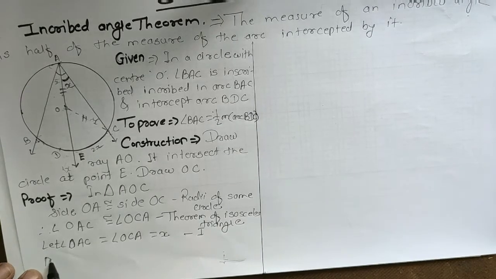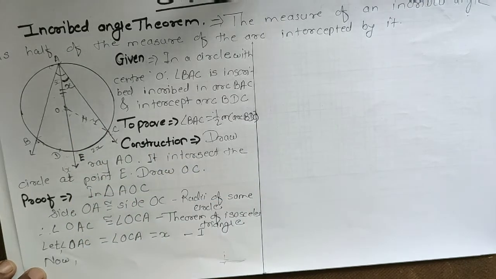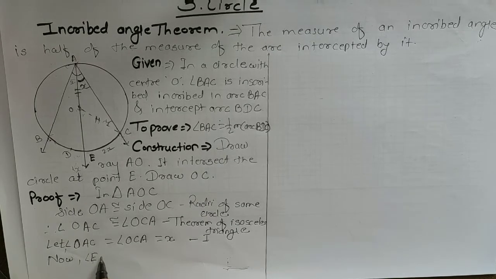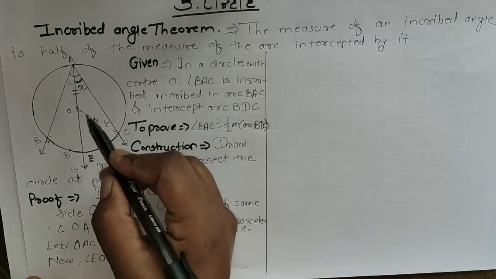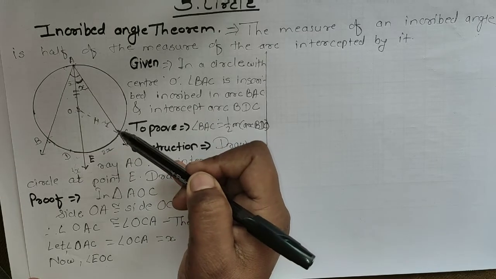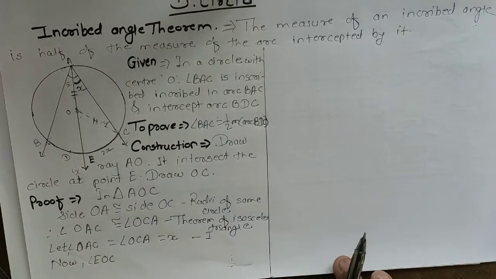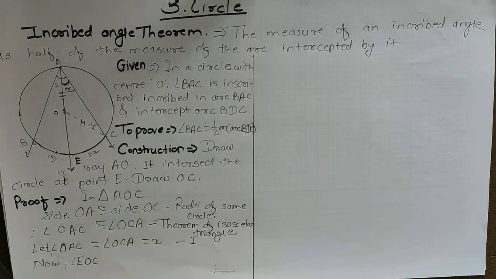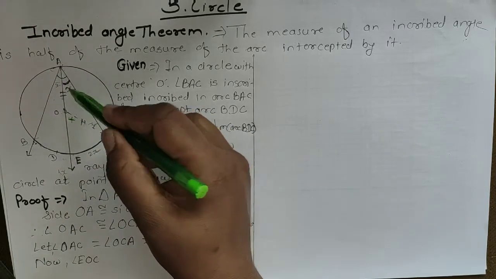Now angle EOC, this is angle EOC. The measure of angle EOC is the sum of the measures of angle OAC plus angle OCA, and the reason is the exterior angle theorem.